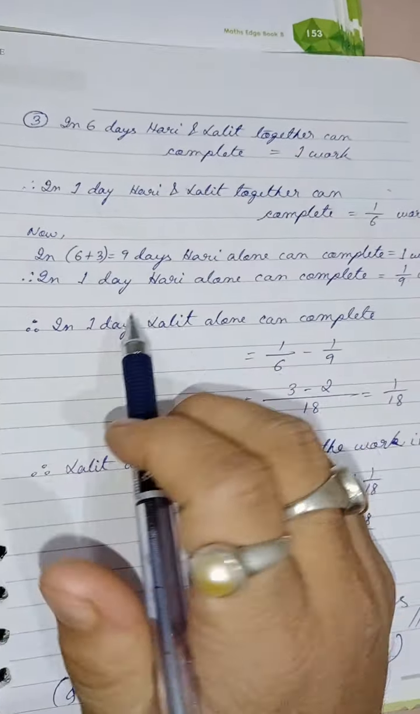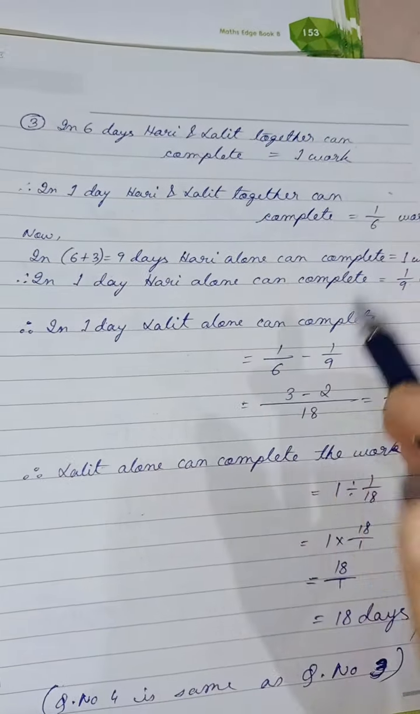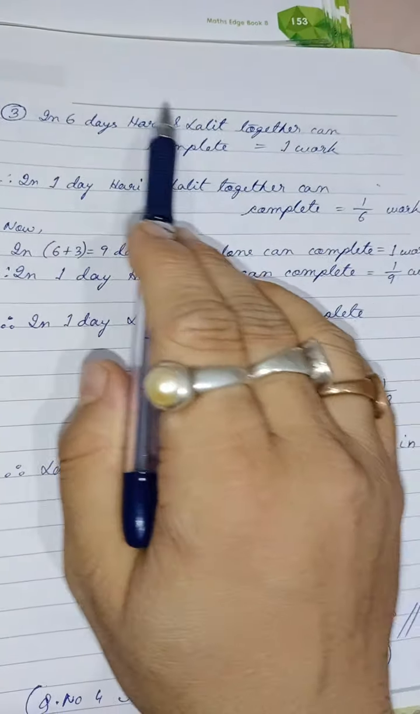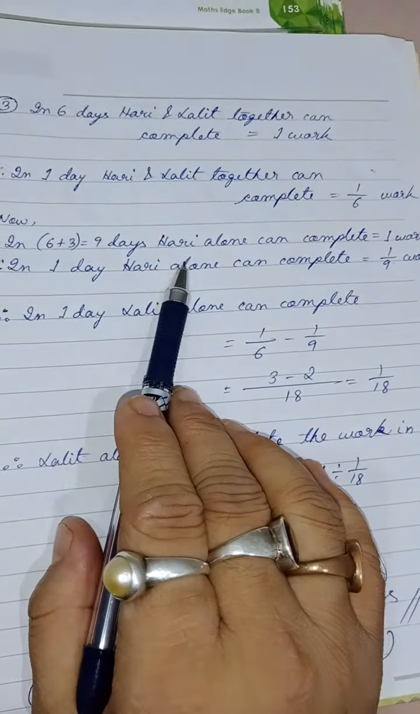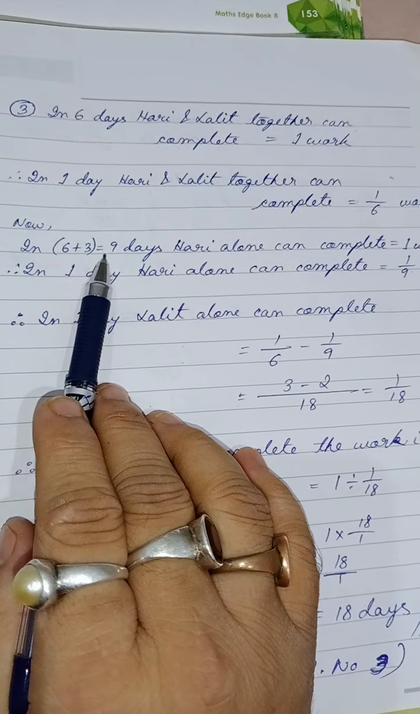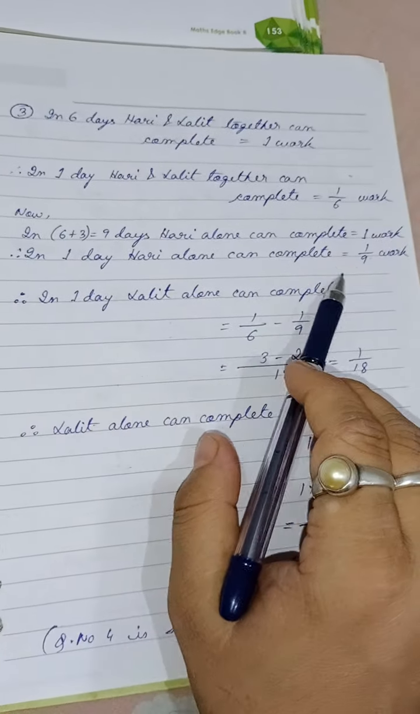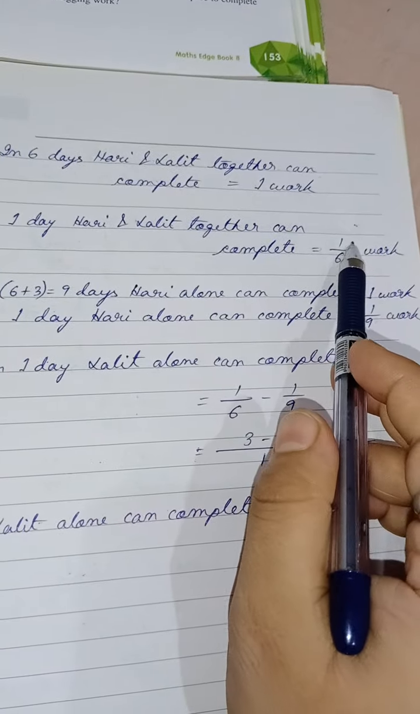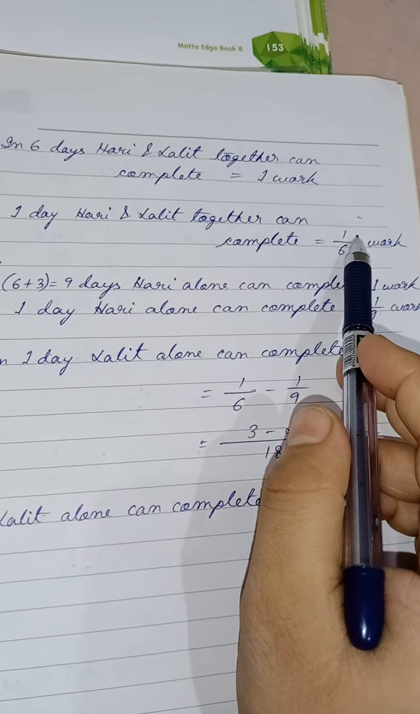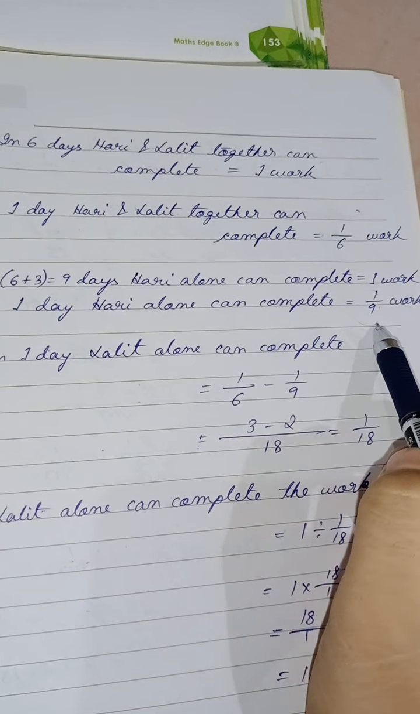Now it is given that Hari can complete the work in 3 more days. 3 more days means together they take 6 days, Hari takes 3 more days alone. So 6 plus 3, 9 days. Hari alone can complete the whole work. So in one day Hari can complete 1 by 9. So this is the capacity of them working together, and this is the capacity of Hari alone.